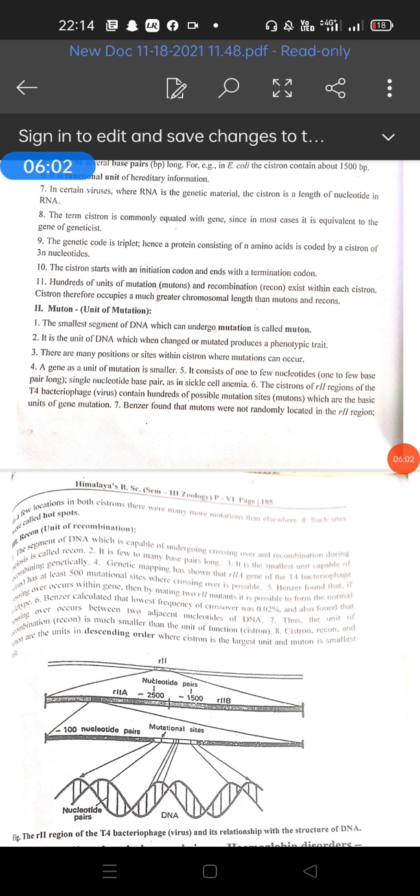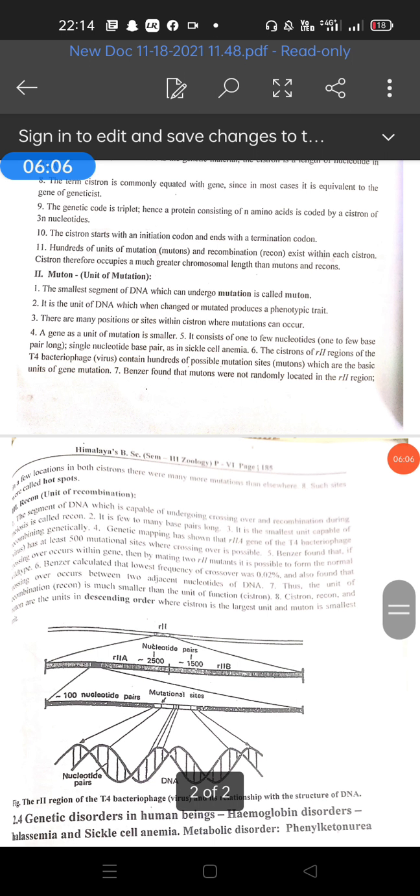The last unit is the recon, the unit of recombination. It is the segment of DNA that plays an important role in the exchange of characters, or genetic recombination, and is capable of undergoing crossing over and recombination during meiosis, because gametes are produced by the process of meiosis. It is a few to many base pairs, and it is the smallest unit capable of recombining genetically.